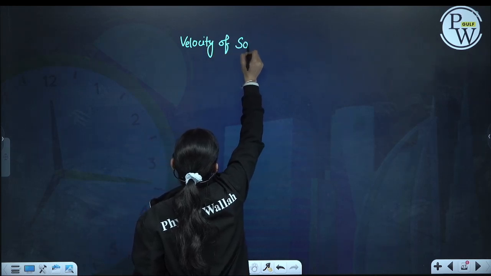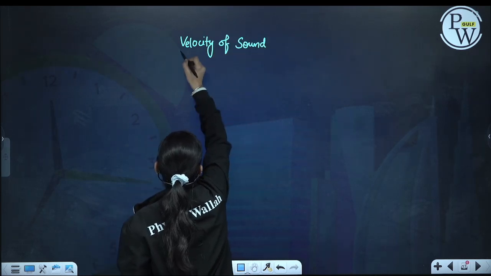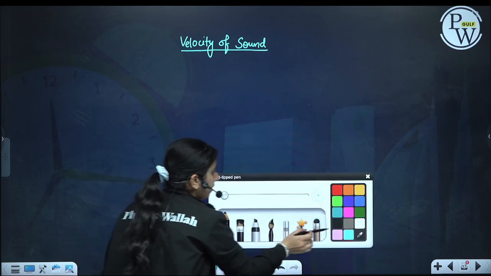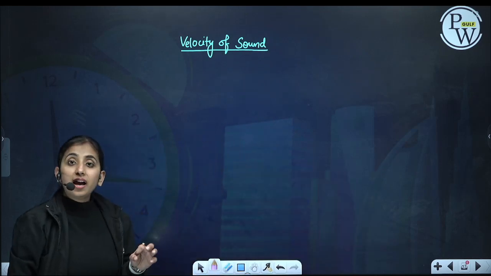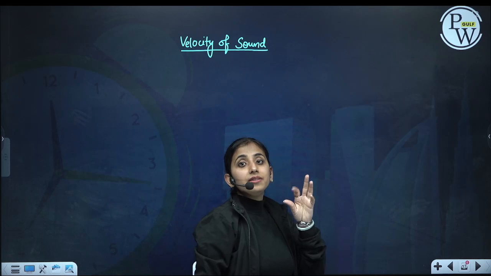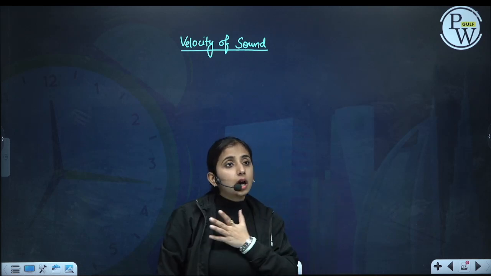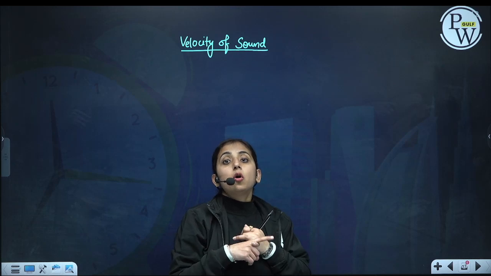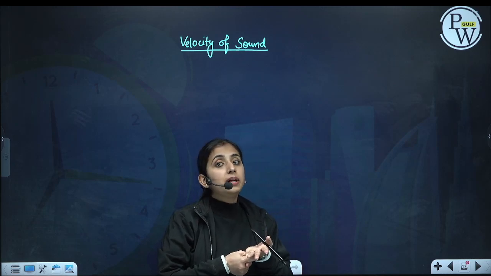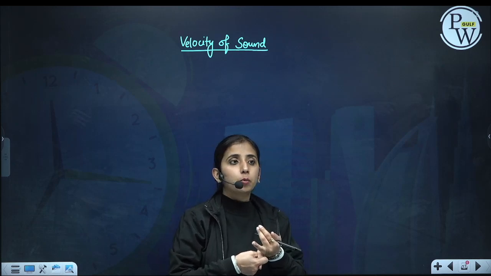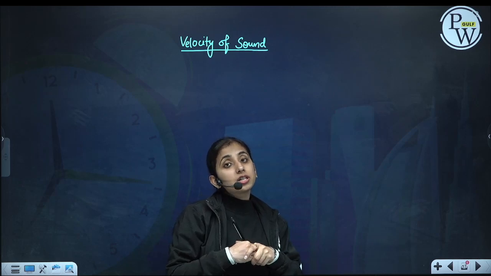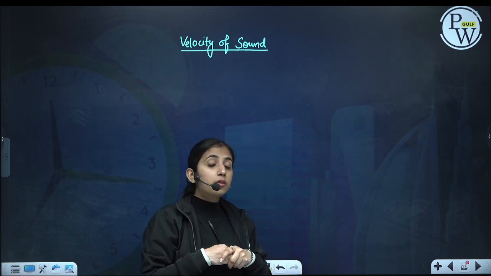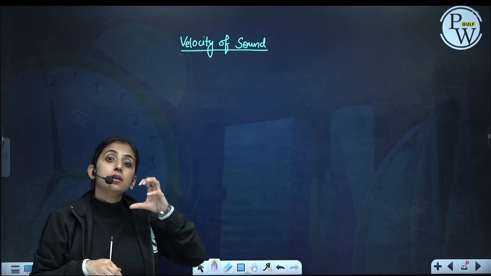Now just like in transverse waves, where in strings the speed depended on T and mu, sound needs a medium to travel, so it will depend on the bulk modulus of the medium and the density of the medium. The analogous quantity for tension is the bulk modulus, and the analogous quantity for mass per unit length is the density of the medium.